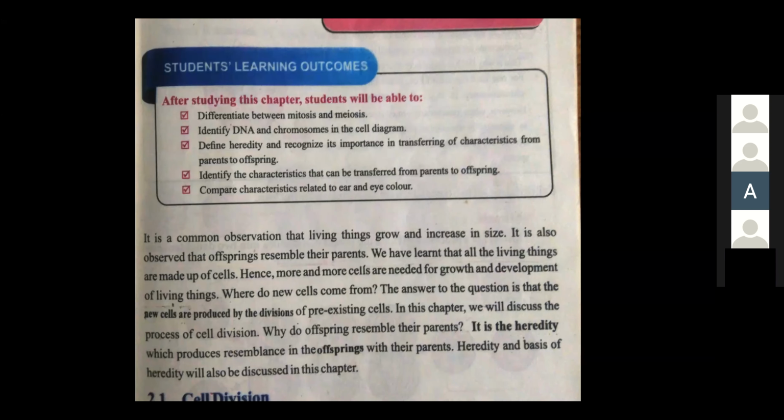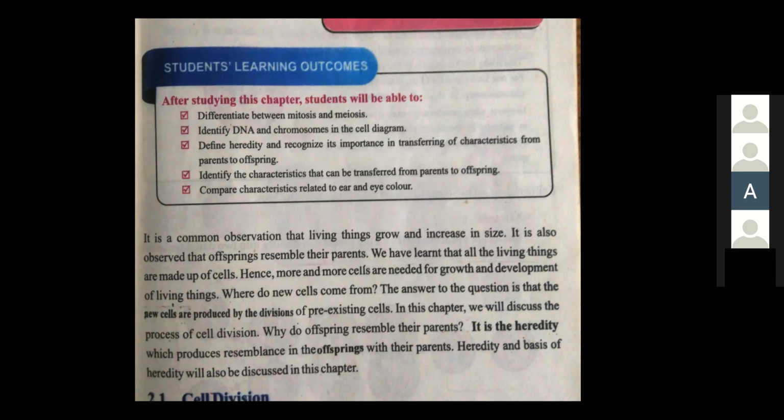Fine. I was talking about offspring. Offspring means children resemble their parents. All the living things are made up of cells. All of you know that cells are very important and it is the basic structural unit for every kind of living organism, either it is a plant cell or an animal cell. In class 6, you must have studied about different kinds of cells like plant cells and animal cells.